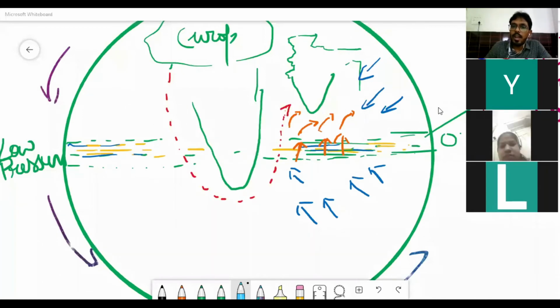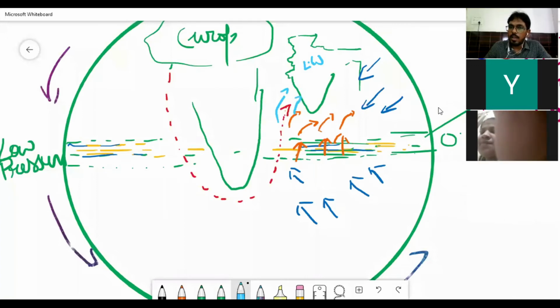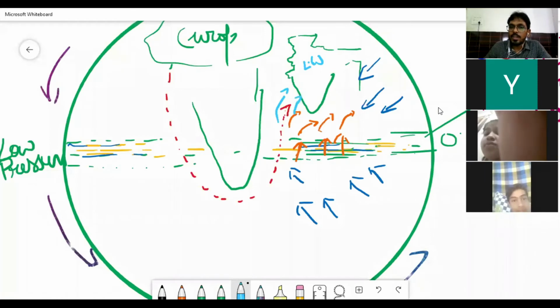And over here, on the Indian landmass, low pressure has been generated. When low pressure has been generated, it will attract all these winds towards India. And in the Arabian Sea or in the Bay of Bengal, there is high pressure. So when there will be evaporation, what happens? These winds will carry water molecules with them. And these winds will cover this low pressure area, and they move inside India.